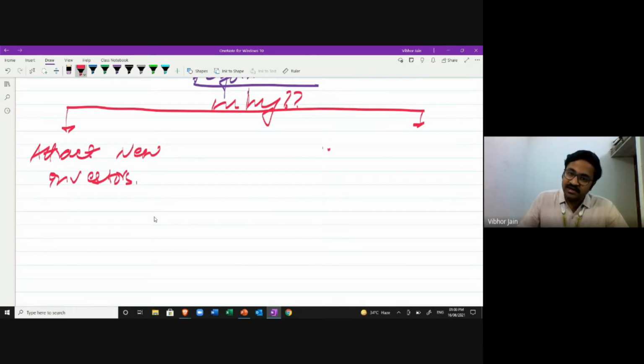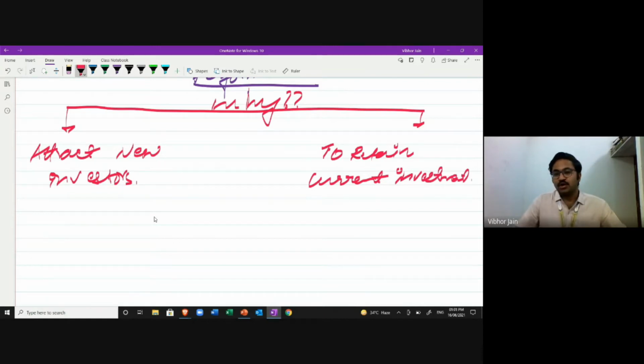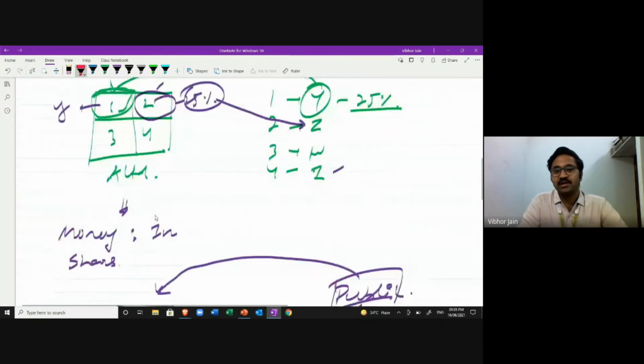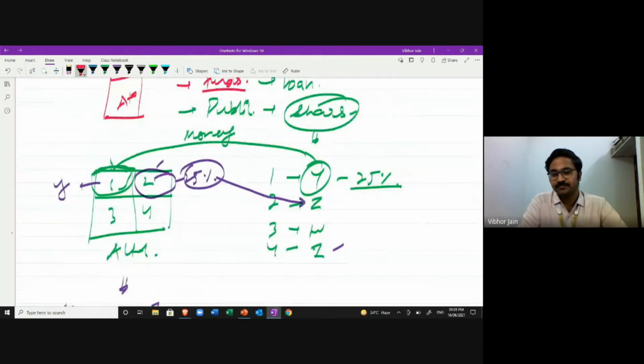Second is to retain current investors, the people who have already invested funds. For example, in our example, X, Y, Z, and W. Okay, X. Let's say this is X. So X, Y, Z, and W.